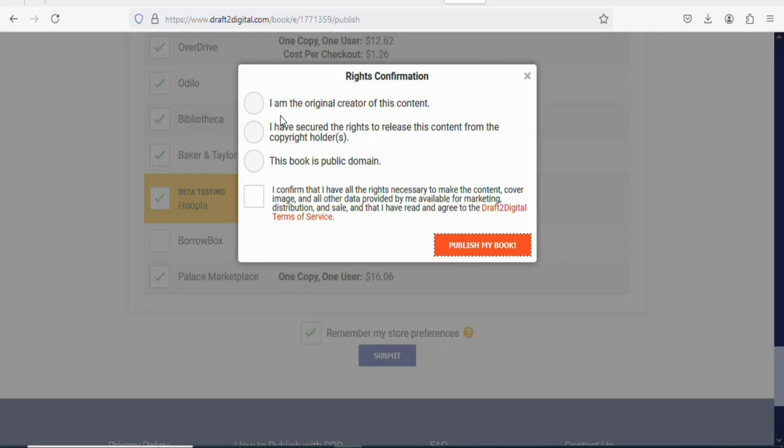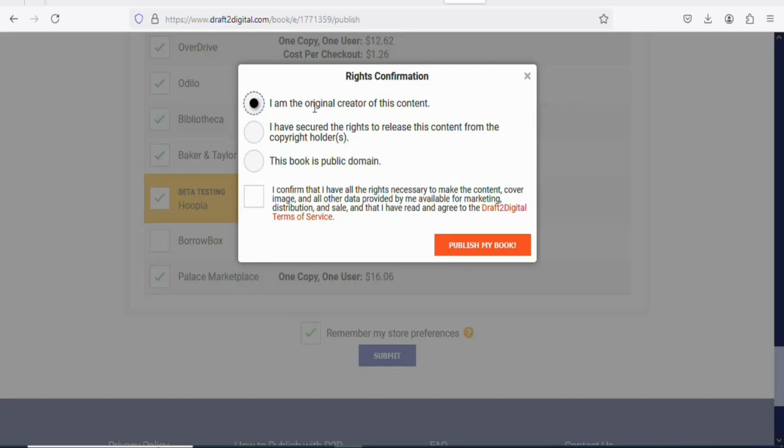Once you click on submit, you can see options like: I am the original creator of this content. I have secured the copyright to release this content from the copyright holders. This book is public domain, and the rest. So select the one that is appropriate to you. In this case, I'm going to select the first one. Always make sure that any free digital product that you download, you modify it a little bit so that you can get many people to purchase it. It is already available online, so you have to make it a little bit different. So make sure you always modify your digital products before you upload them for sale.